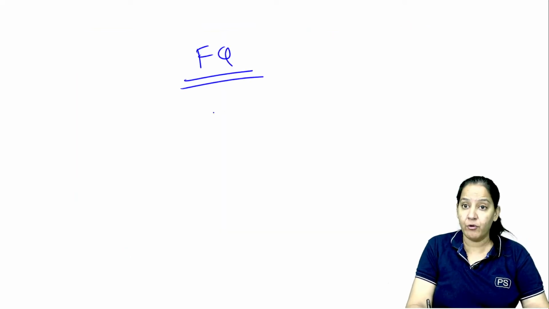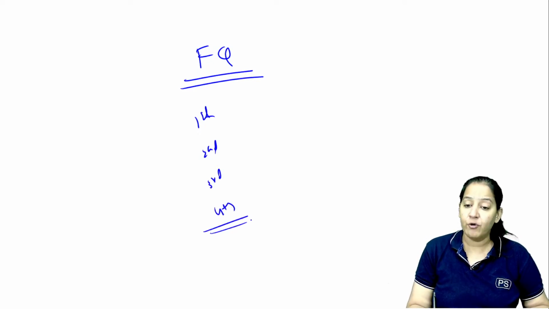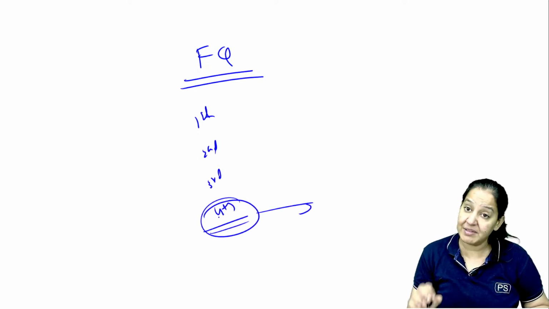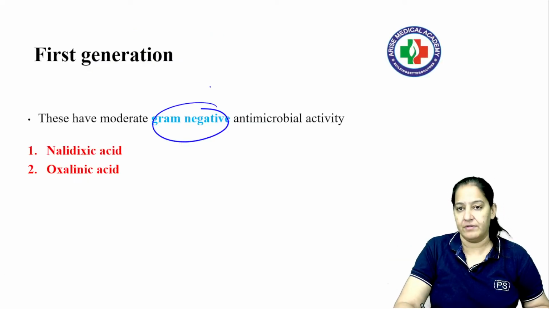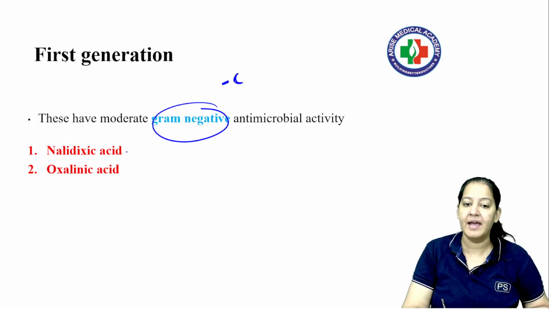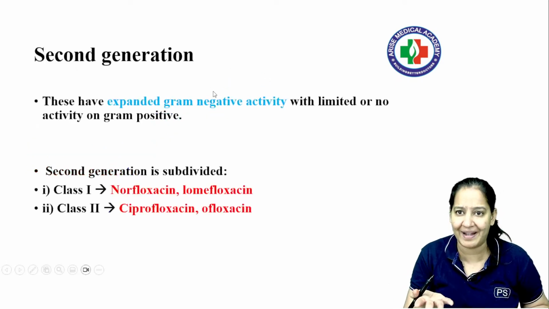There are 4 generations of fluoroquinolones: first generation, second generation, third generation, fourth generation. The fourth generation is the latest one, and we use them. These are the broadest spectrum. The first generation kills only gram-negative cocci and some gram-negative bacilli. So nalidixic acid and oxalinic acid we do not use nowadays. They kill only gram-negative cocci, hardly any bacteria.